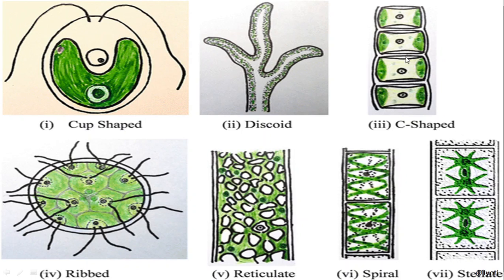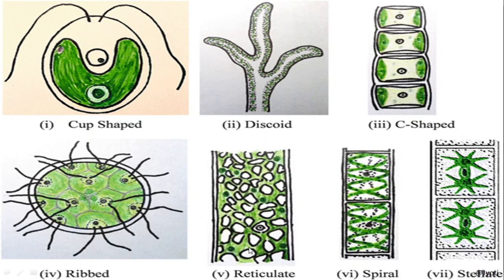So here you can see different shaped chloroplasts. This is Chlamydomonas, which has a cup-shaped chloroplast. Here you can see a discoid-shaped chloroplast, restricted to the peripheral part of the body. Here you can see a C-shaped chloroplast. Then here you can see the stellate-shaped, star-shaped chloroplast. Then a spiral-shaped chloroplast in the case of Spirogyra.